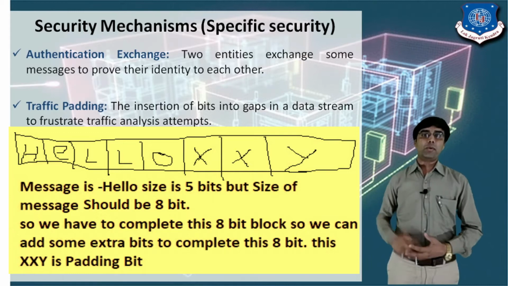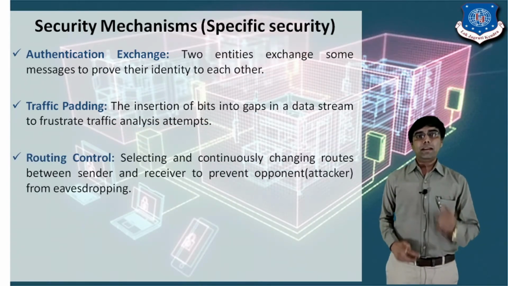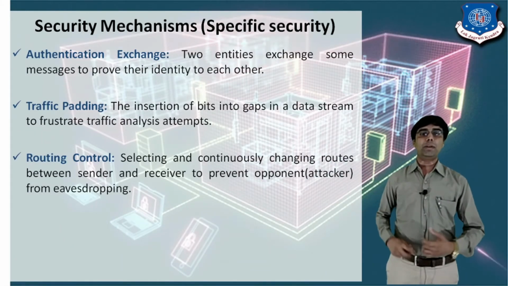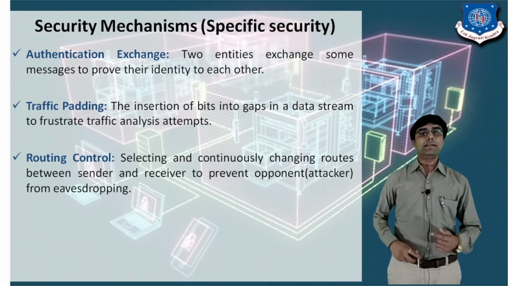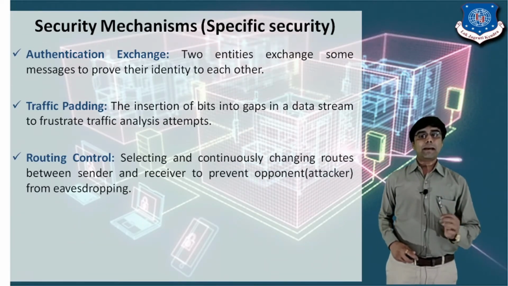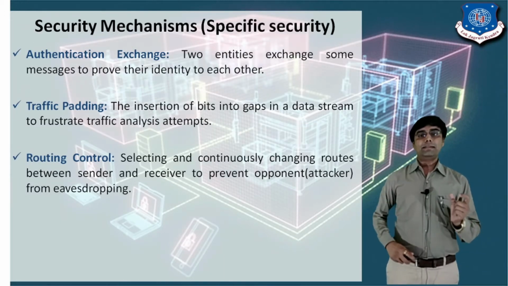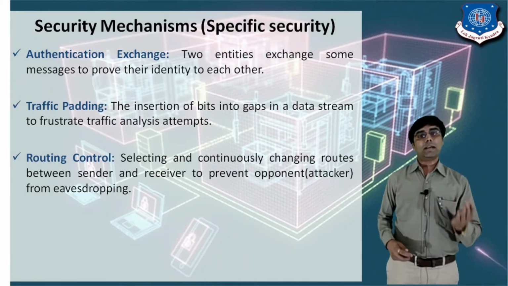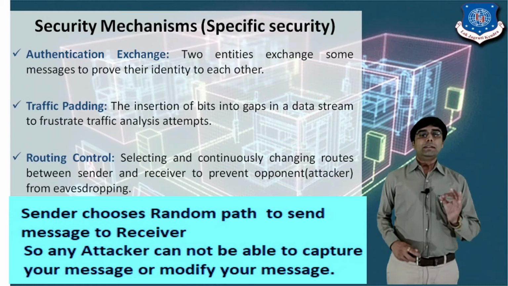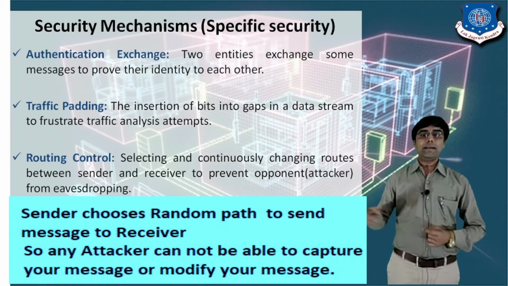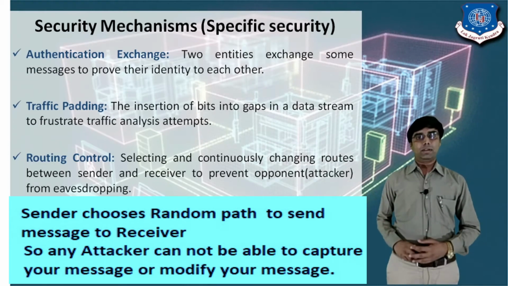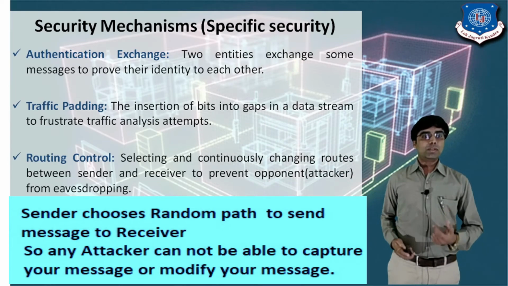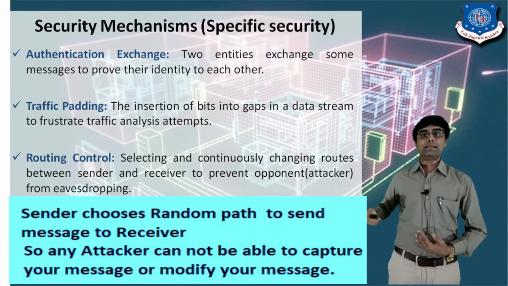Then the next is routing control. Routing control is selecting and continuously changing the routes between the sender and the receiver to prevent the attacker from eavesdropping. It means that if you consider an example with a sender and a receiver, and the sender has sent one message to the receiver, there are different paths from the sender to the receiver. The sender sends through a random path, right? So here we are using routing control to choose a different path for sending the message from the sender to the receiver.